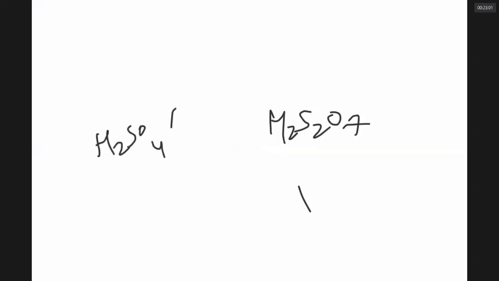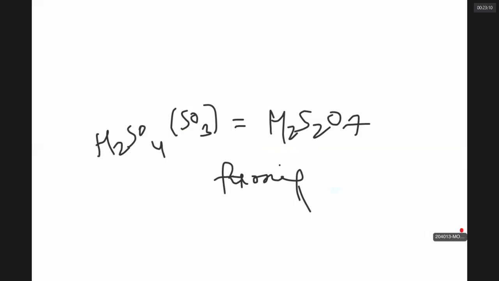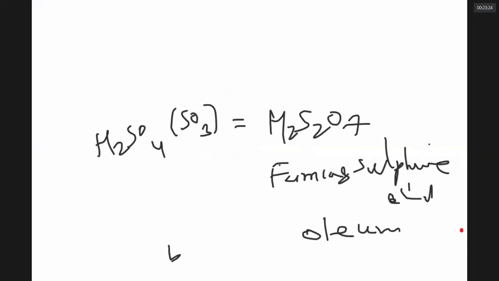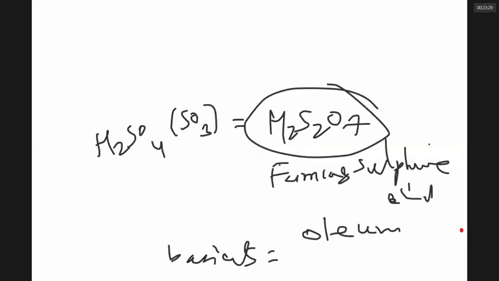The fuming sulfuric acid is called oleum, H2S2O7. It is actually sulfuric acid containing SO3. It is called fuming sulfuric acid, otherwise called oleum. What is its basicity? Is it monobasic, dibasic, or tribasic? Even oleum has 2 OH groups, so it is also dibasic. Are you very clear?